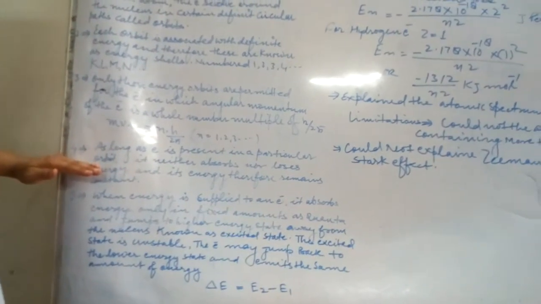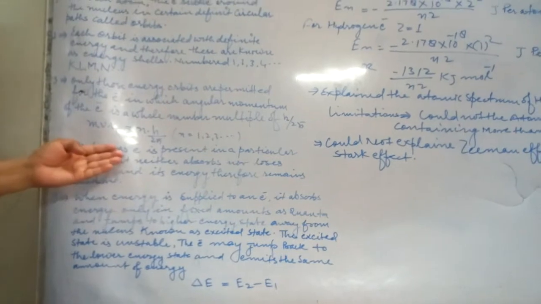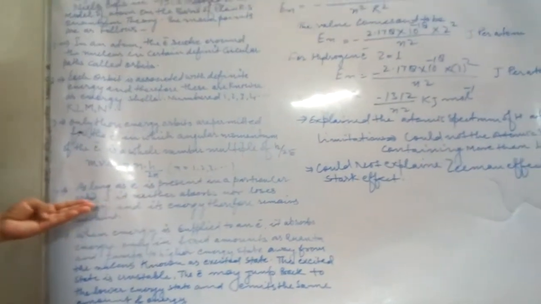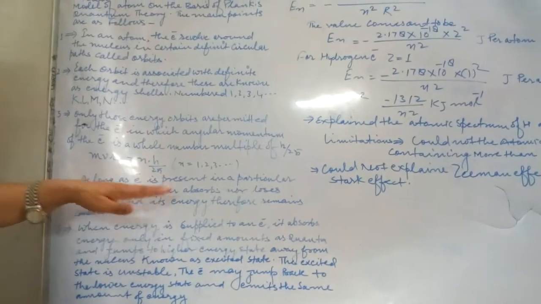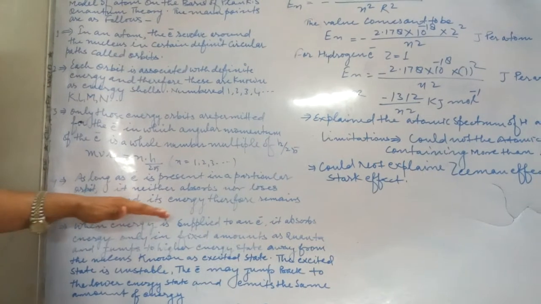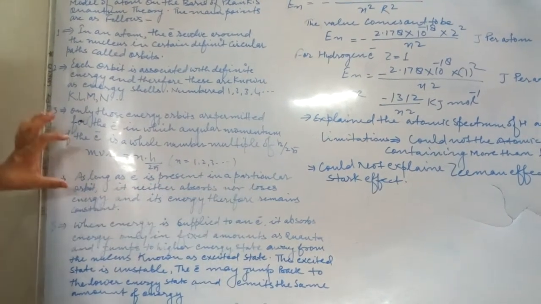The fourth point is, as long as the electron is present in a particular orbit, it neither absorbs nor loses energy, and its energy therefore remains constant.